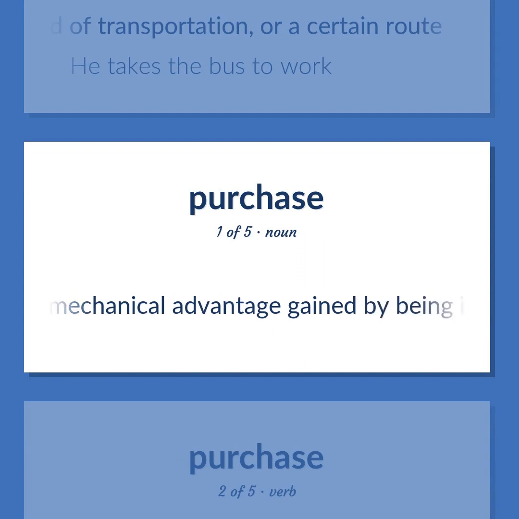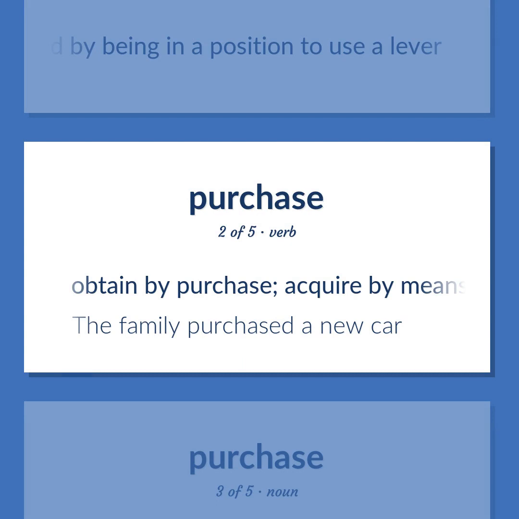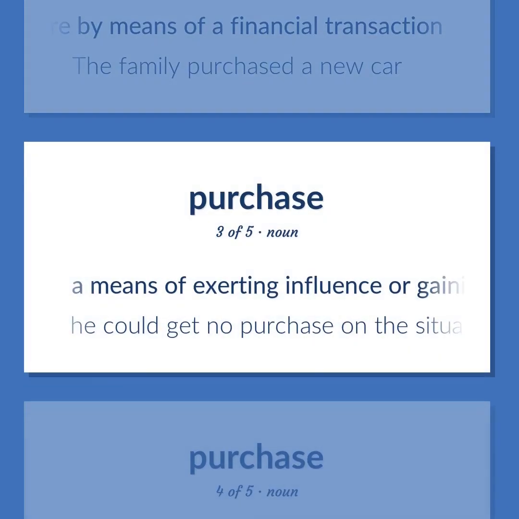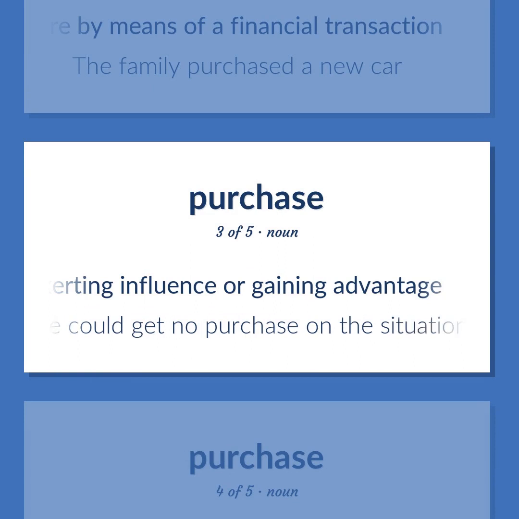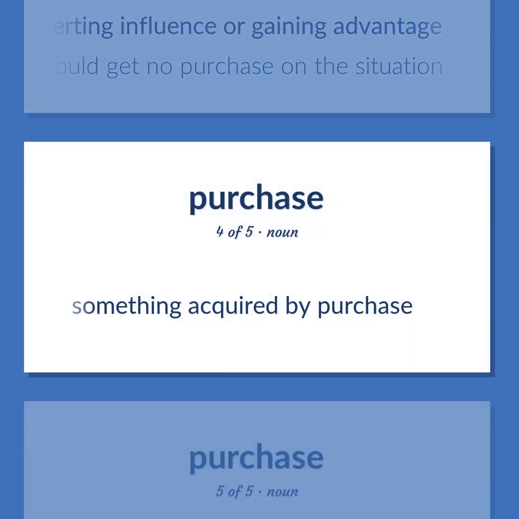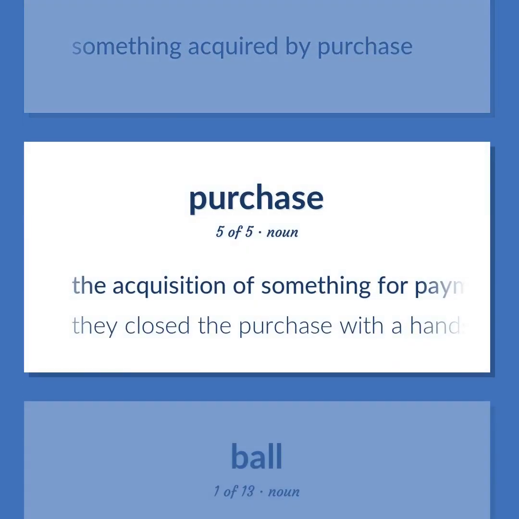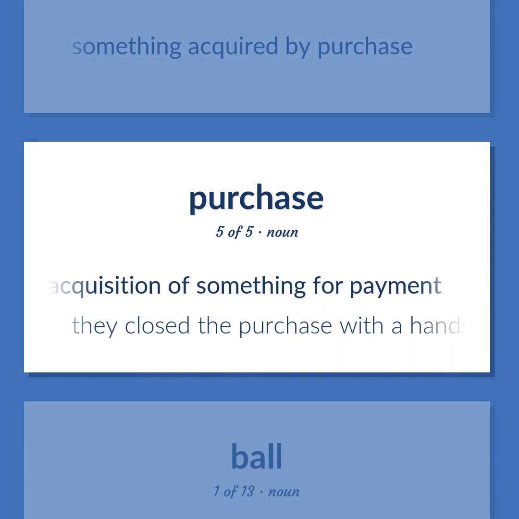The mechanical advantage gained by being in a position to use a lever. Obtain by purchase. Acquire by means of a financial transaction. The family purchased a new car. A means of exerting influence or gaining advantage. He could get no purchase on the situation. Something acquired by purchase. The acquisition of something for payment. They closed the purchase with a handshake.